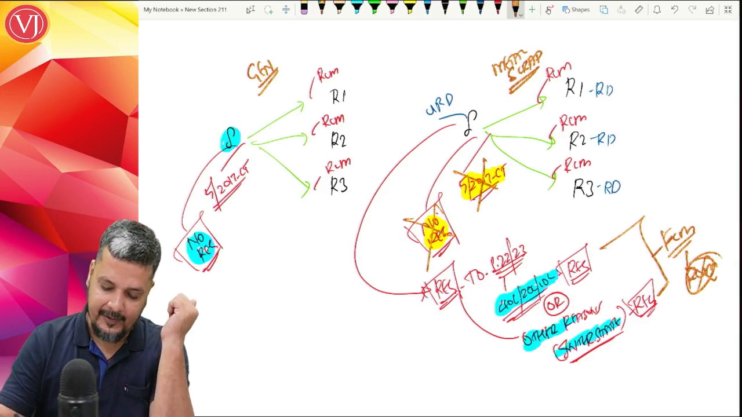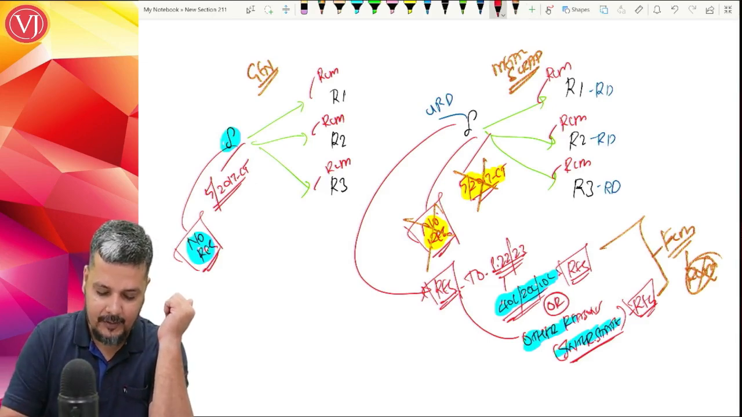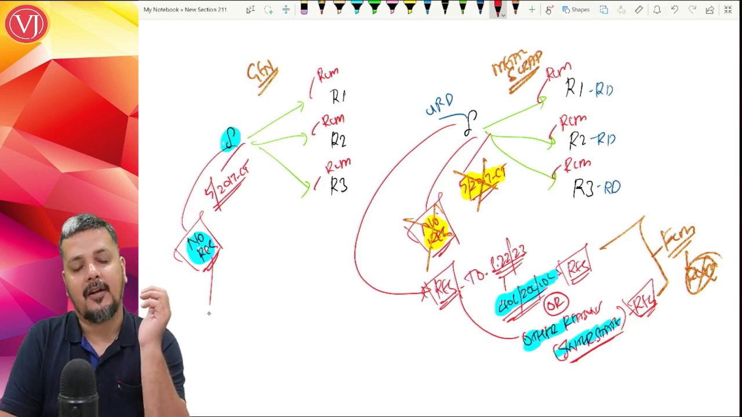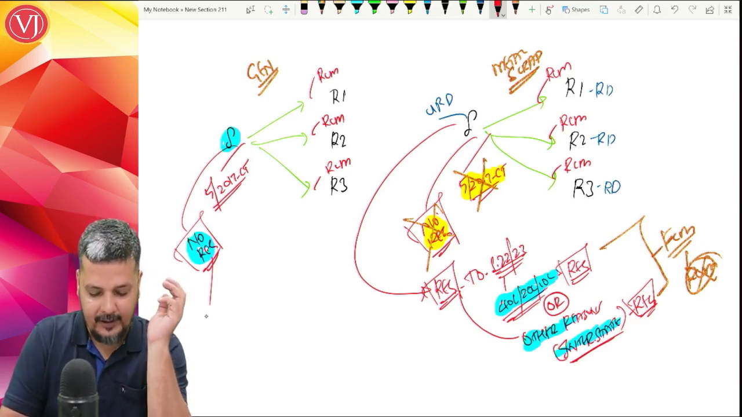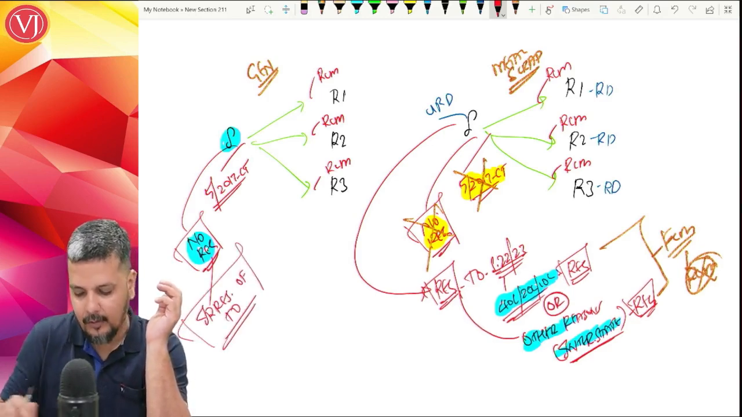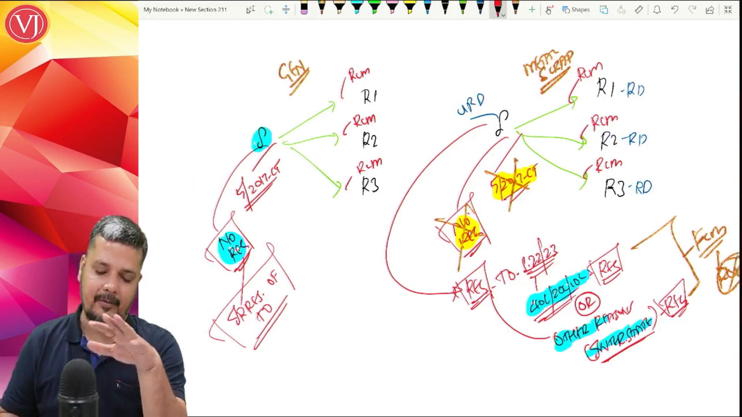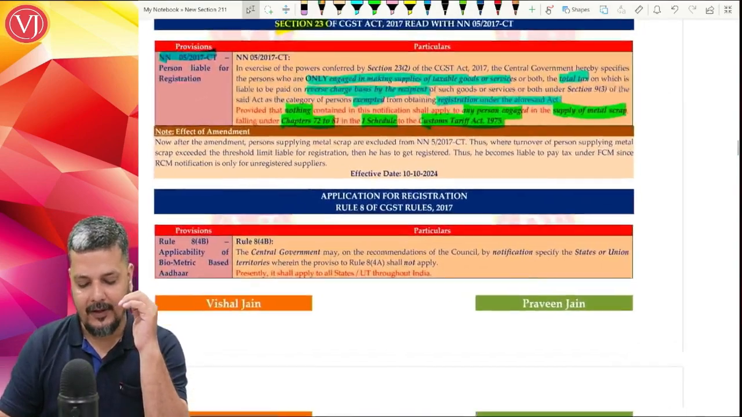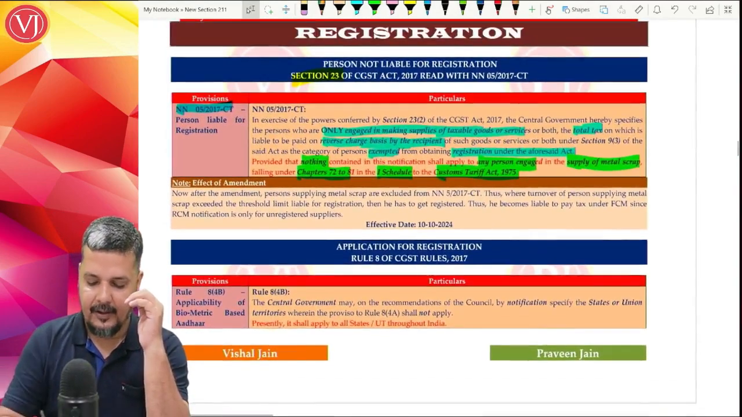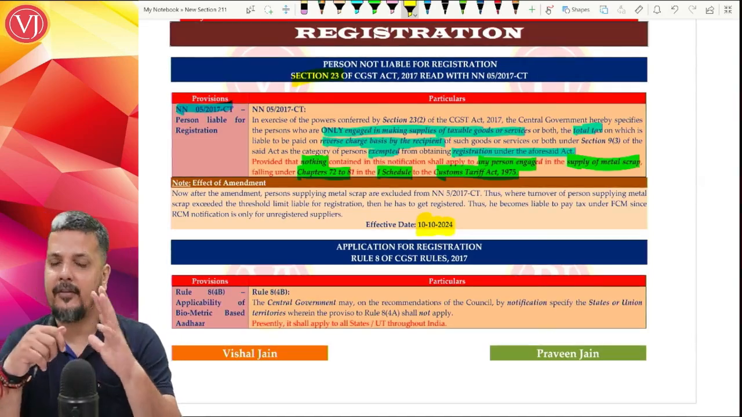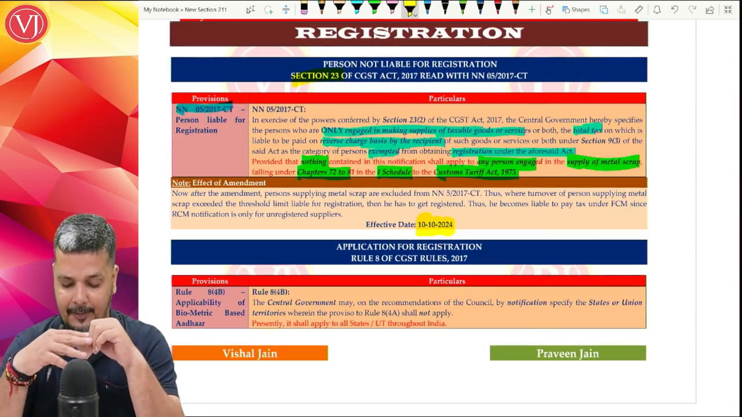Because please understand that when I tell about 5/2017 CT rate in a general situation where all the cases are covered under RCM, you are not required to take any registration irrespective of your turnover. So this benefit will not be applicable now to a supplier of metal scrap. So that is the amendment which is brought out in notification 5/2017 CT. The same is effective from 10th of October 2024. So that is the first amendment in your registration chapter.